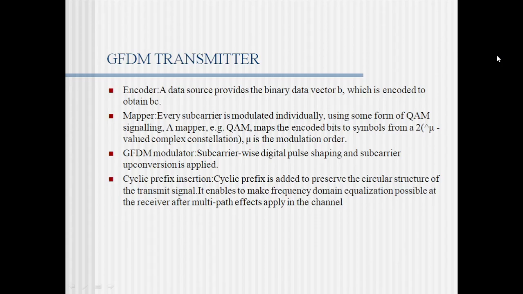Now coming to the GFDM modulator, it does subcarrier-wise digital pulse shaping. A subcarrier up-conversion is applied in the GFDM modulator. Now cyclic prefix insertion. Why do we need to add a cyclic prefix? It is added to preserve the circular structure of the transmit signal. It makes frequency domain equalization possible at the receiver after multipath effects apply in the channel.